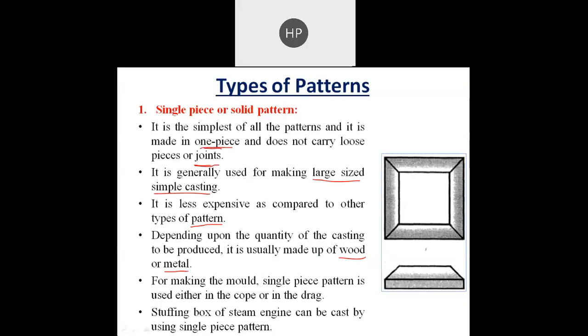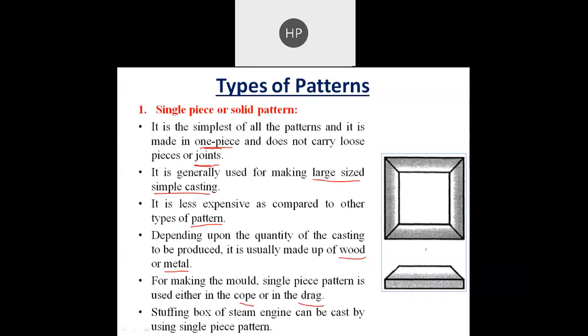And for making the mold, the single piece pattern is used either in a cope or drag. So what is cope and what is drag? In the last lecture we have seen one video.